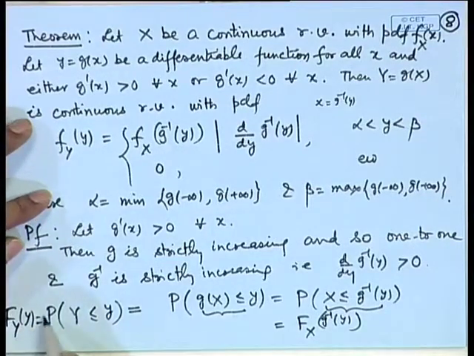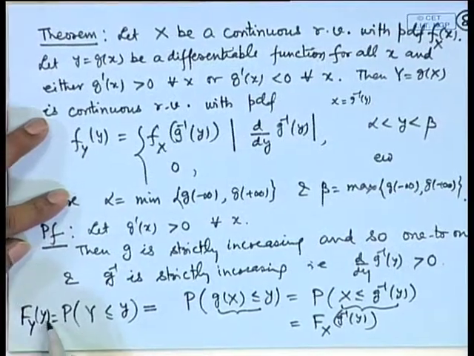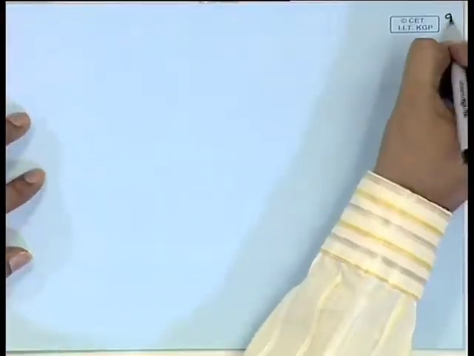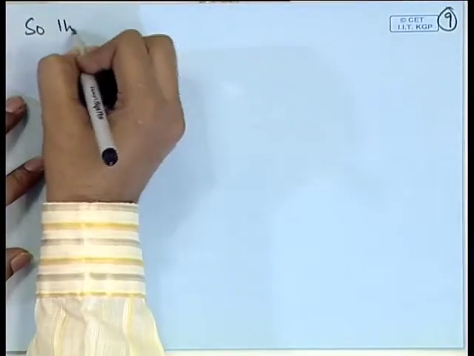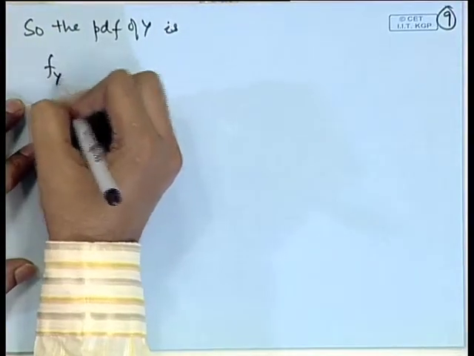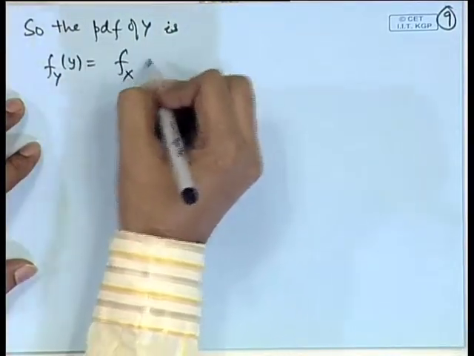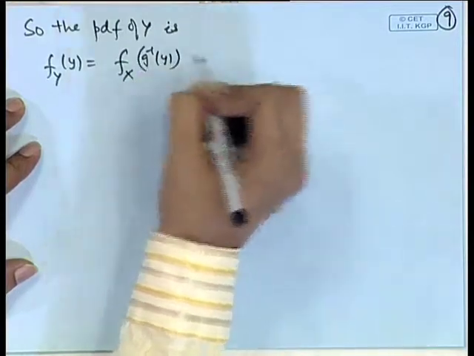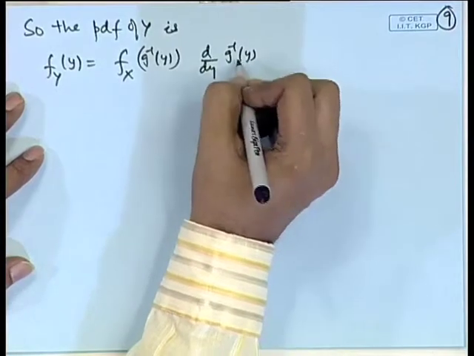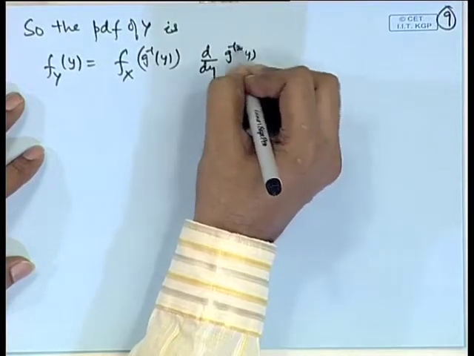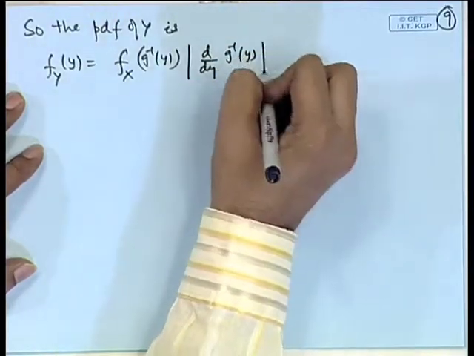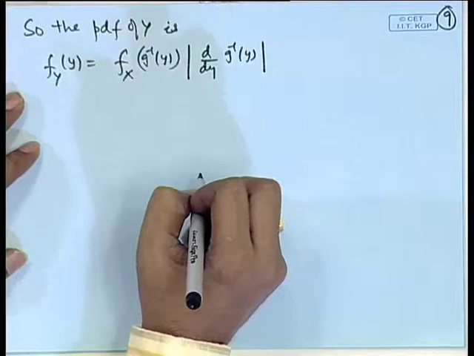Therefore, the density function of Y will be determined by differentiation of capital F_Y. So, we get the probability density function of Y as f_Y(y) = f_X(g^{-1}(y)) multiplied by d/dy of g^{-1}(y). Since g^{-1}(y) was an increasing function, the derivative was positive. Therefore, this is equivalent to the absolute value of this.